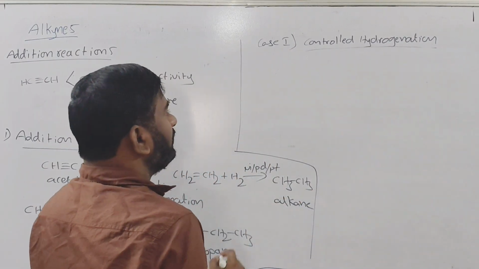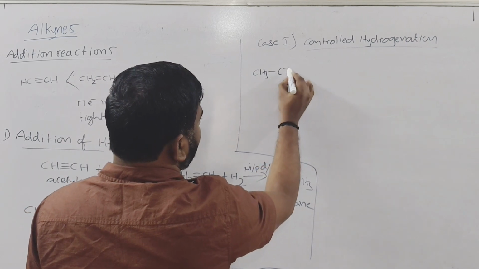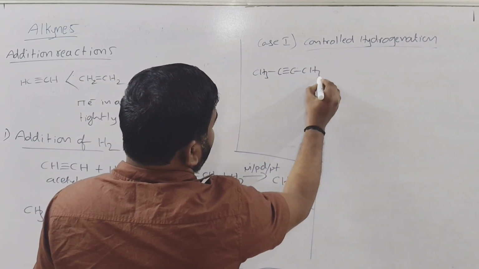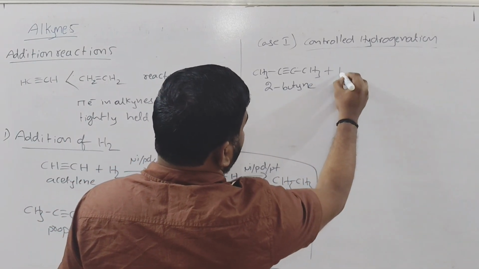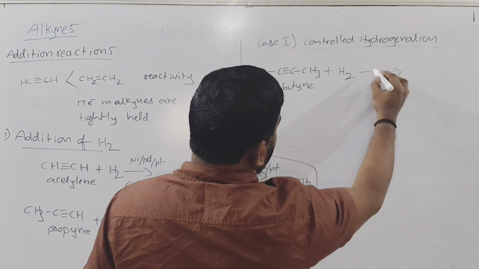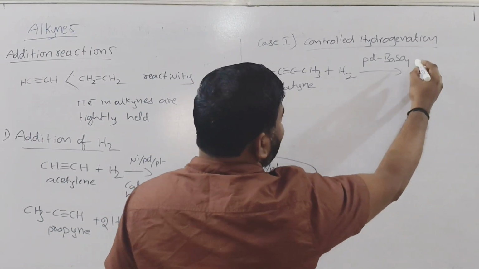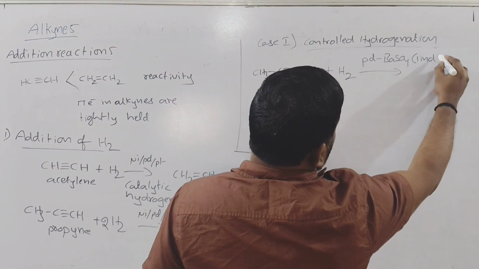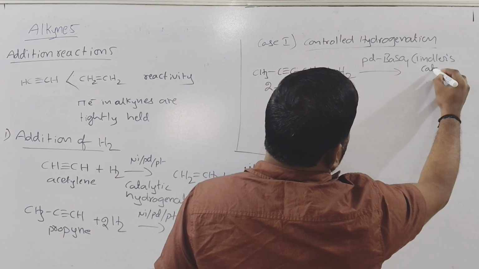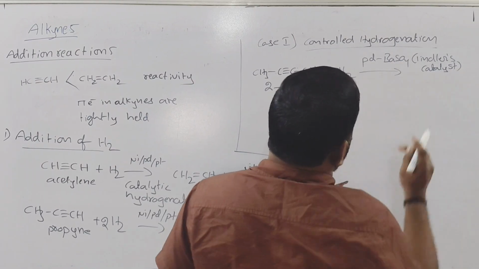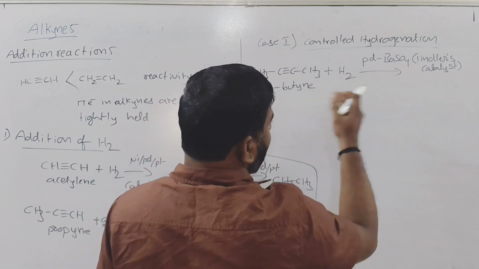If you take the alkyne, suppose you are taking 2-butyne, this is 2-butyne. To this if you have H2 in the presence of Pd/BaSO4, which is called Lindlar's catalyst. So if you add hydrogens to the alkyne in the presence of Lindlar's catalyst,